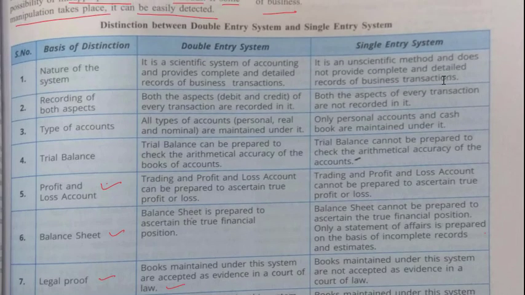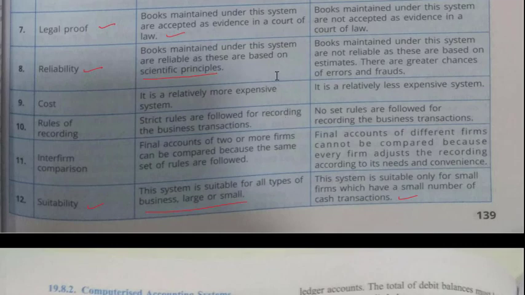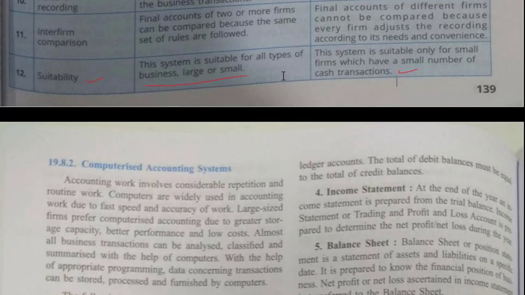So the major point is that in double entry system we can make trial balance, we can make profit and loss account, we can make balance sheet, we can use it for legal proof. It is more reliable, it is a little expensive. Here we follow some strict rules. Inter-firm comparison in double entry system we can do. And suitability, this is suitable for all types of businesses, whereas single entry system is suitable for only small businesses.